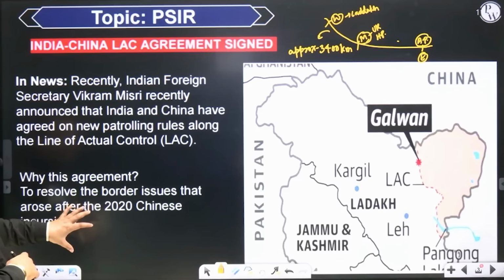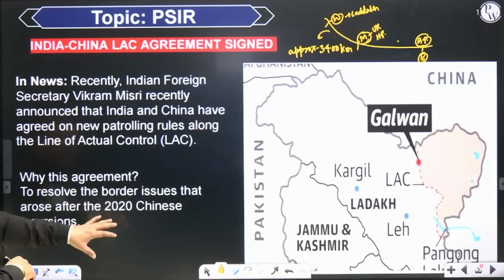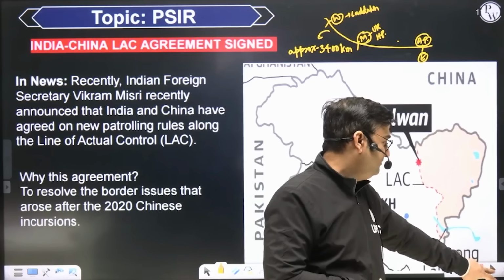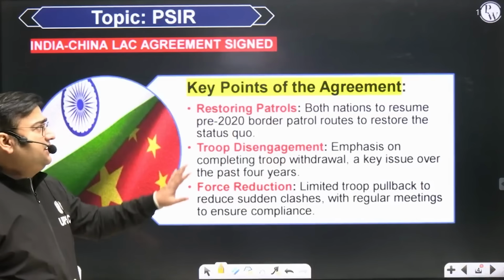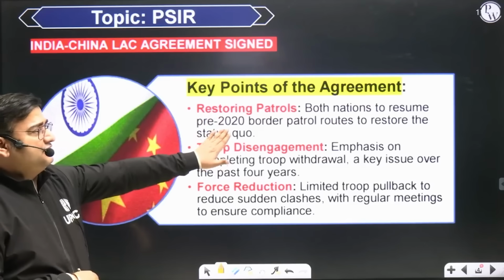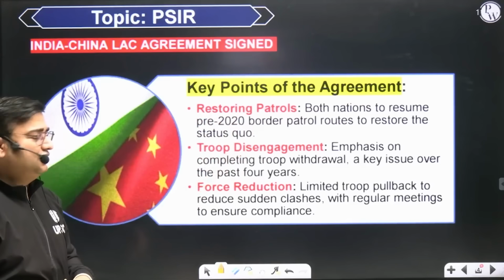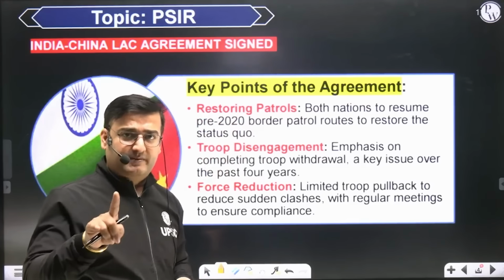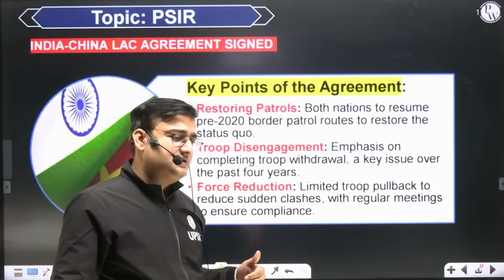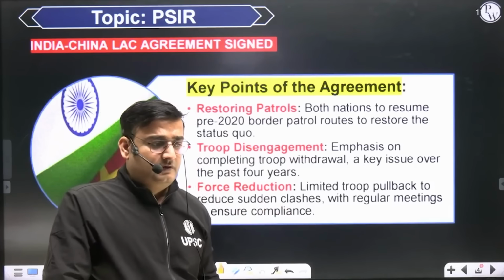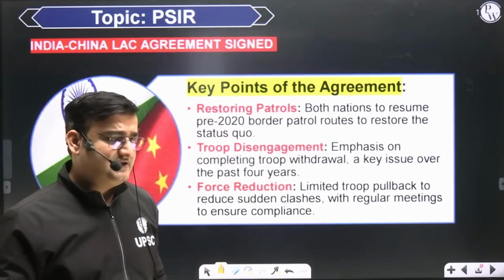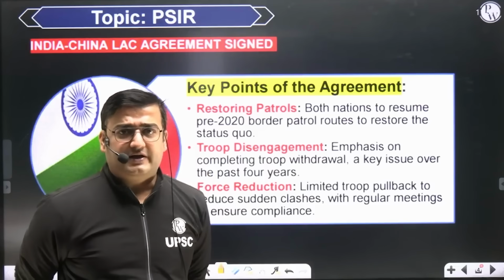तो दिस अग्रीमेंट का पर्पज ये है कि 2020 के क्लैश के बाद जो बॉर्डर इश्यूज हैं, जो बॉर्डर पर टेंशन है, उस टेंशन को लोअर डाउन करना। Now, what are the key points of this agreement? So first key point of this agreement is that pre-2020 border patrol routes to restore status quo. Pre-2020, remember, not post-2020. Because the condition that was in pre-2020 clash, it was largely equanimity prevailed on the border. There was no conflict on the border. As such, border पे उस period में हमें कोई conflict नहीं देखने को मिल रहा था.